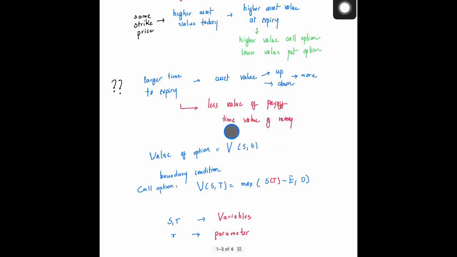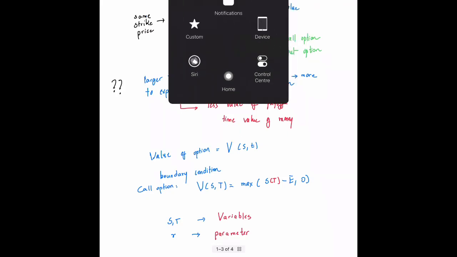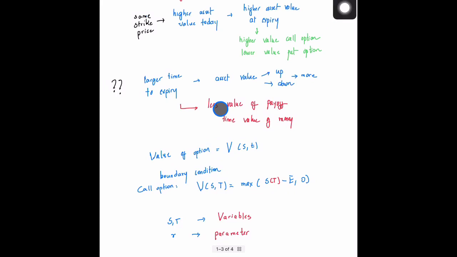Like we have been talking about in the first lectures, money itself has a time value. So in case I'm expecting a particular payoff at the expiry, then the larger the time, the smaller the value of the option, in order to make up for the time value of money.